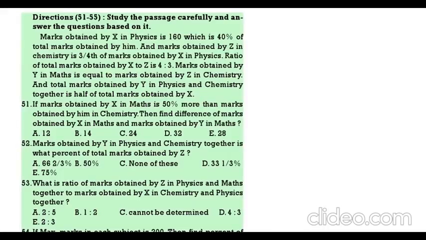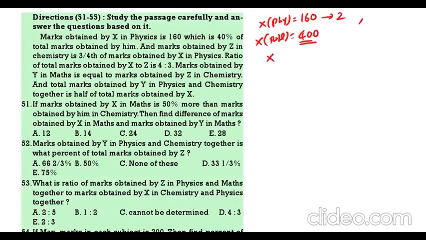Next, 51 to 55, this is data analysis. Study the passage carefully, then answer the questions. Marks obtained by X in physics is 160, which is 40% of total marks. So 2 parts is 160, we want 5 parts. If 2 parts is 160, 5 parts will be equal to how much? 400. This is X total.